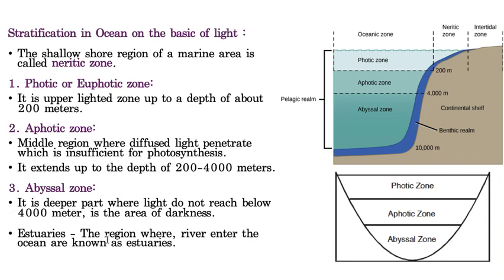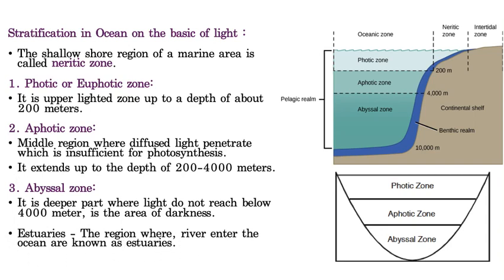Estuaries means this is a region where the river enters the ocean. That means the exact point where the fresh water merges into the ocean water, that means marine water. That point is called an estuary, and this point is very important.